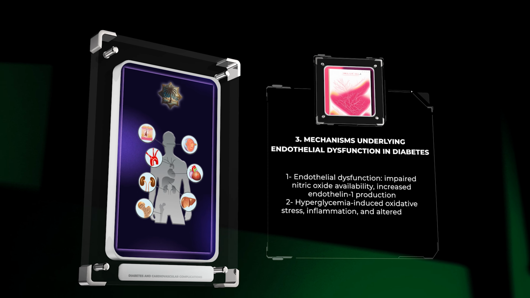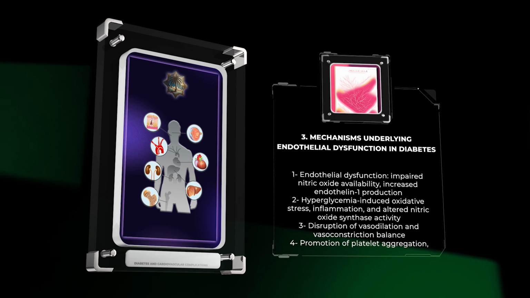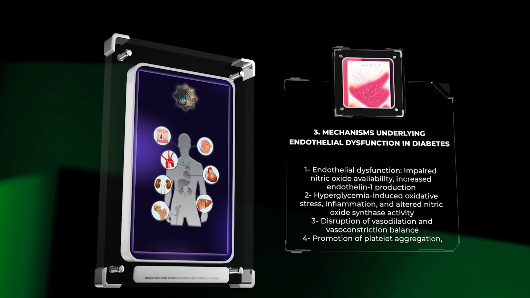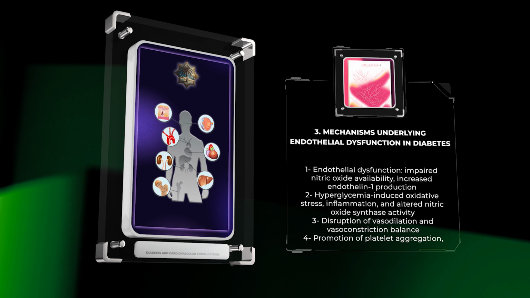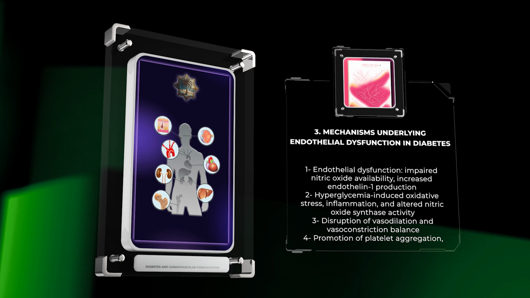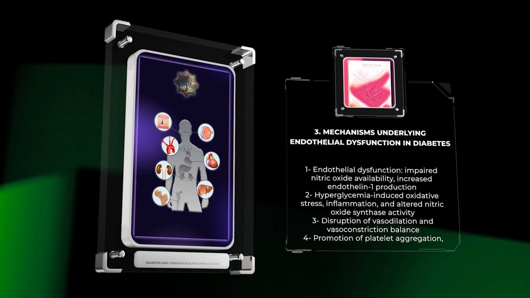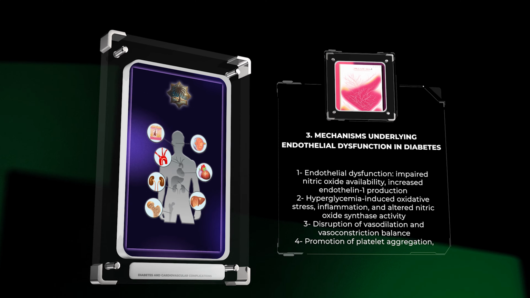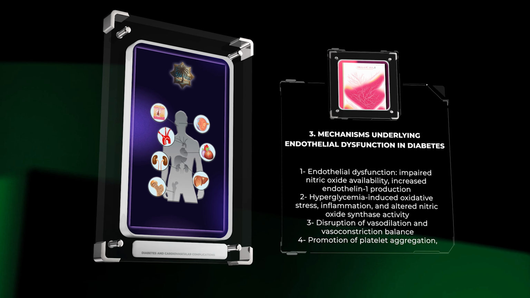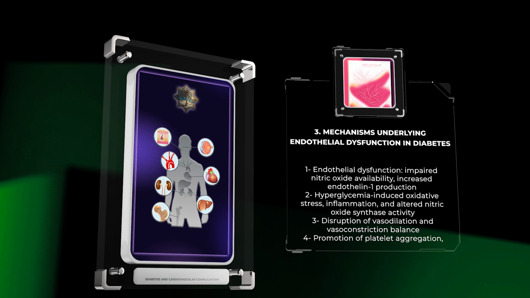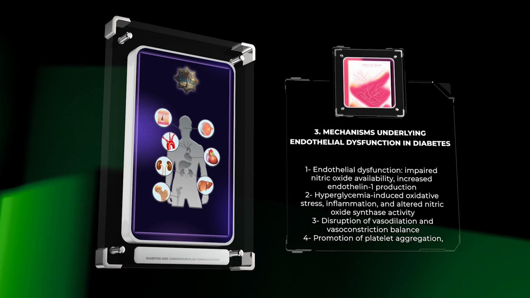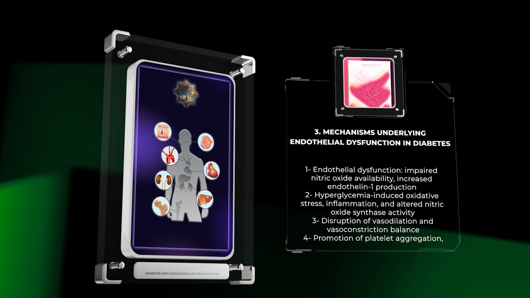Endothelial dysfunction, characterized by impaired nitric oxide availability and increased endothelin-1 production, is a pivotal mechanism in the pathogenesis of diabetic vascular complications. Hyperglycemia-induced oxidative stress, inflammation, and altered nitric oxide synthase activity disrupt the delicate balance between vasodilation and vasoconstriction, leading to endothelial dysfunction. Moreover, dysfunctional endothelium further promotes platelet aggregation, leukocyte adhesion, and vascular smooth muscle cell proliferation.